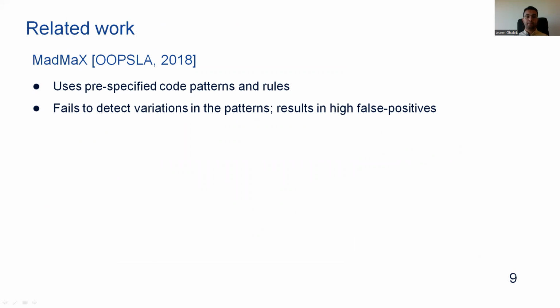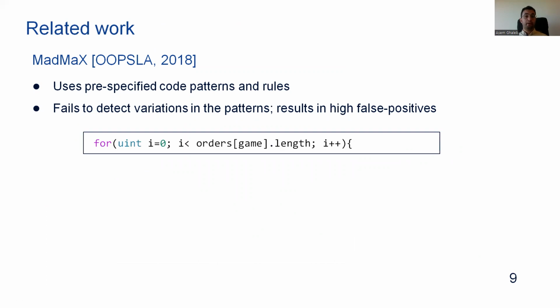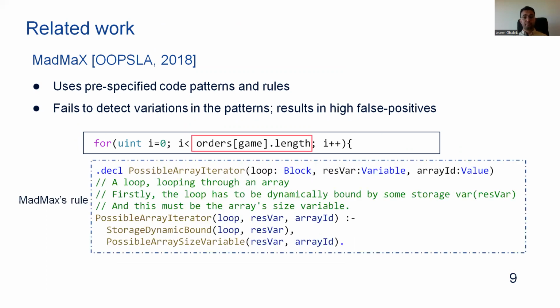In addition to that, MadMax reports high false alarms. For example, for MadMax to detect this unbounded loop, it checks if the loop is bounded by an array size variable, and it fails to infer the array size variables when the arrays are nested in other data items, as is the case in this example.